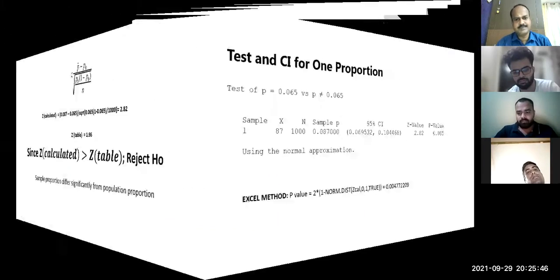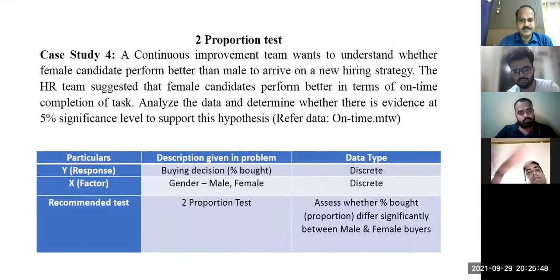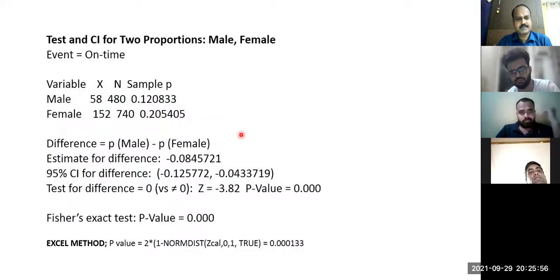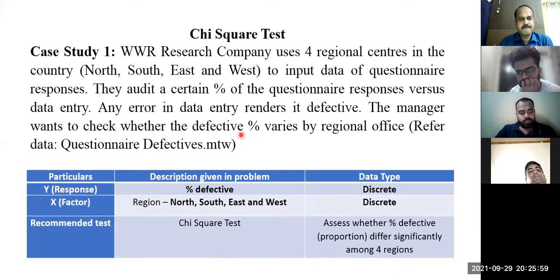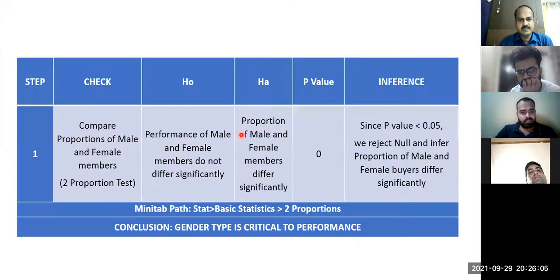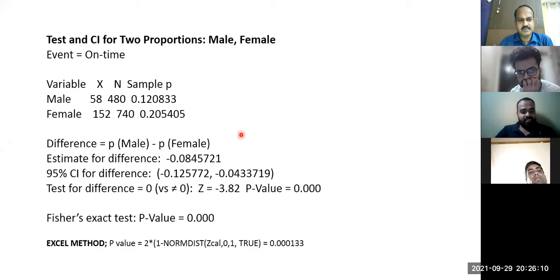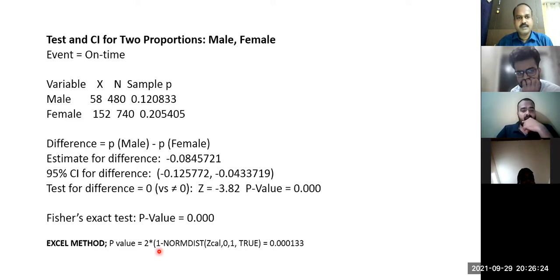Right, so I'm moving on. This also is not required. Sir, can you go back one slide? Just after that, one formula is there, sir. That's why I wanted. And this is 2 multiply 1 minus normal distribution. For a two-tailed test, you just have to multiply by 2. This is for the one tail.